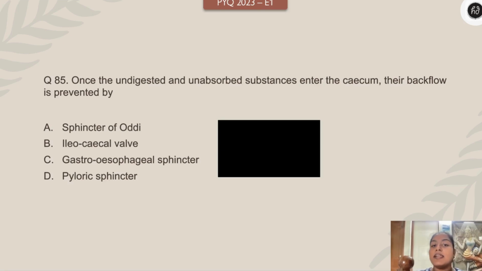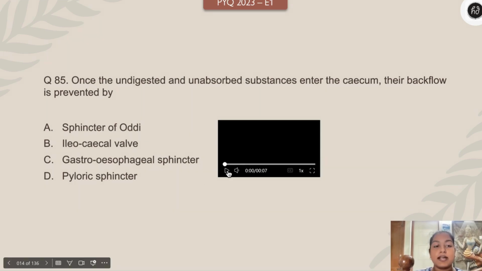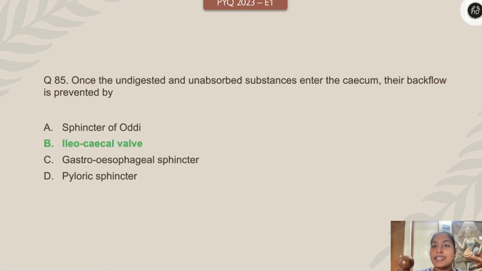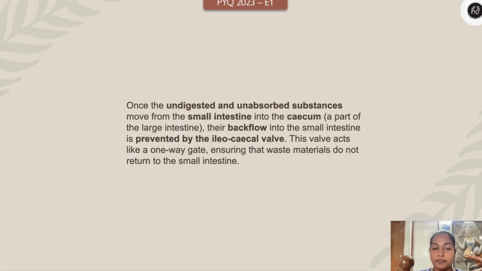Once the undigested and the unabsorbed substance enter the cecum, their backflow is prevented by sphincter of Oddi, ileocecal valve, gastroesophageal sphincter, and pyloric sphincter. Your time starts. 3, 2, 1. I know this is a question from digestive system which is not there, but fine, you can just know it. The answer is ileocecal valve, between the ileum and the cecum.